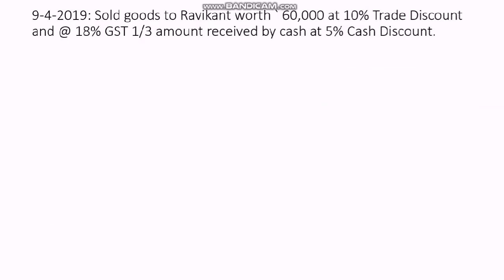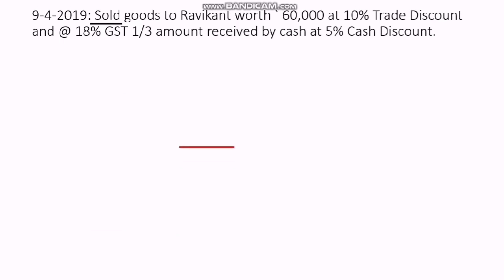Next, the most important transaction, where people always make mistakes. So be careful. Sold goods to Ravikant worth rupees 60,000 at 10% trade discount and at 18% GST, one third amount received in cash at 5% cash discount. Now, identify the parties.